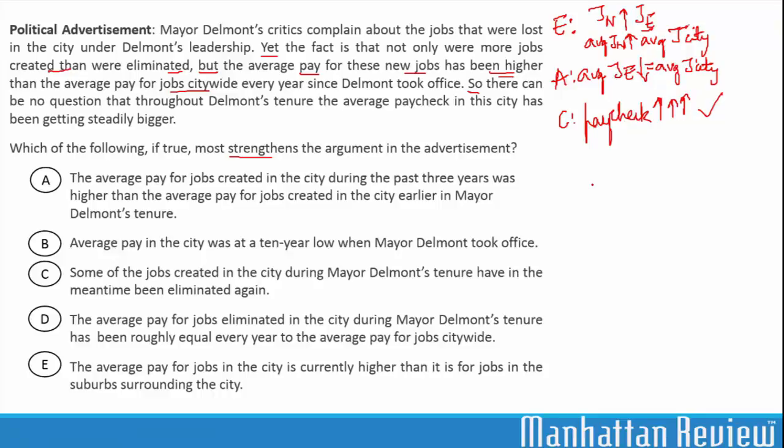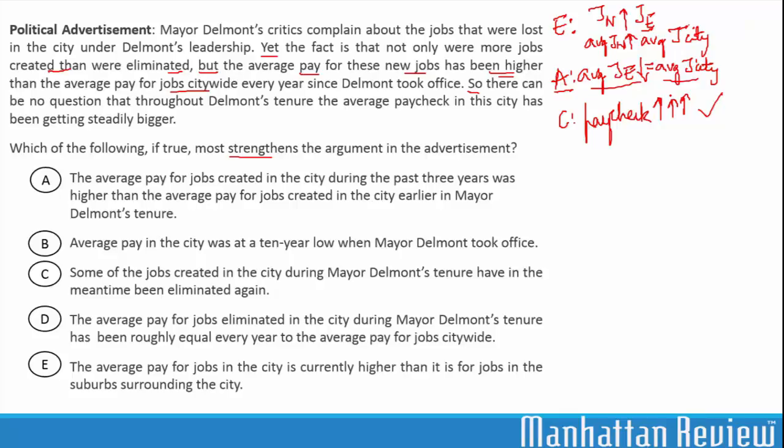Now let's look for an answer choice that would support this assumption. So we are looking for an answer choice which says the average pay of the jobs that were eliminated is either less than or equal to the average pay of the jobs citywide. As a result, we support the conclusion that the paycheck was getting steadily bigger during Mayor Delmont's tenure.